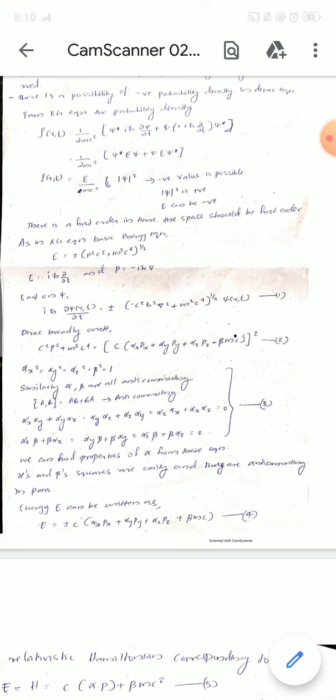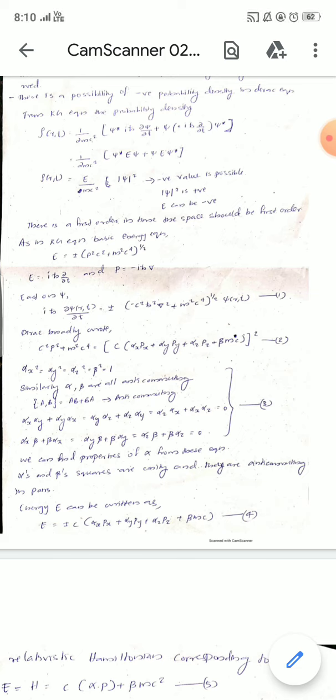We give plus or minus because if alpha is replaced by minus alpha and beta is replaced by minus beta, we can have energy as negative, that is negative energy.